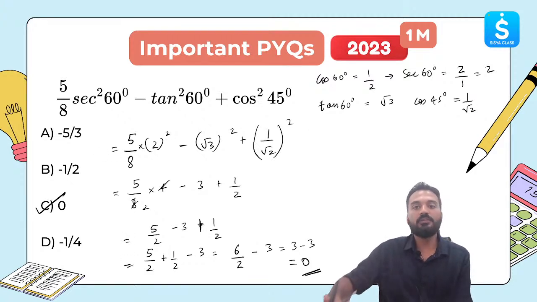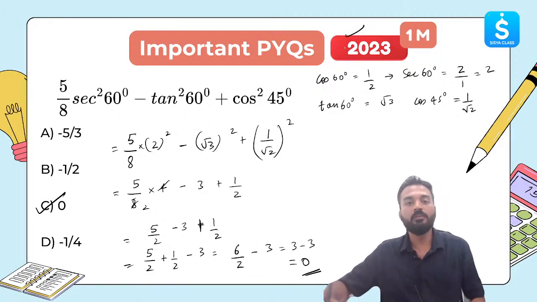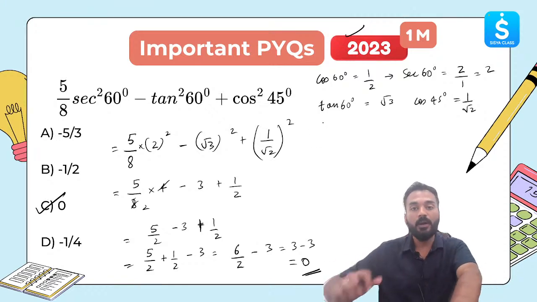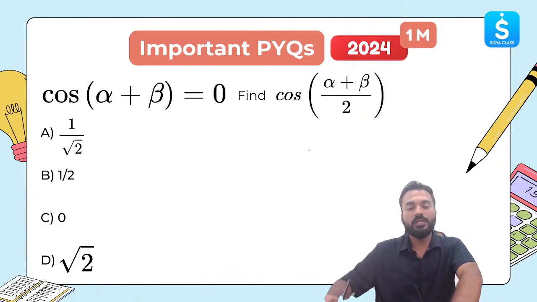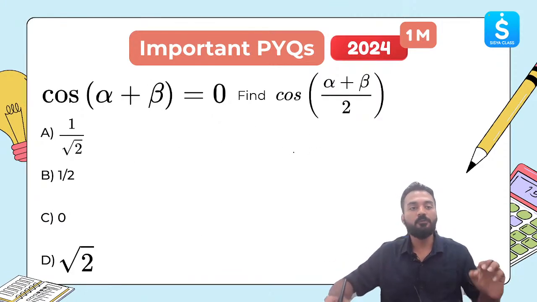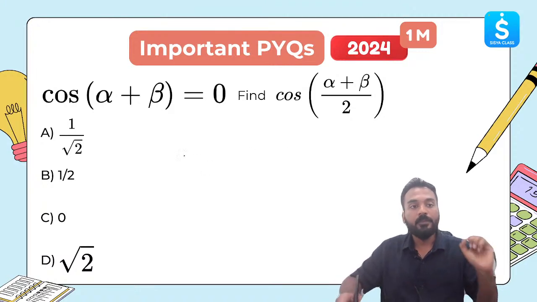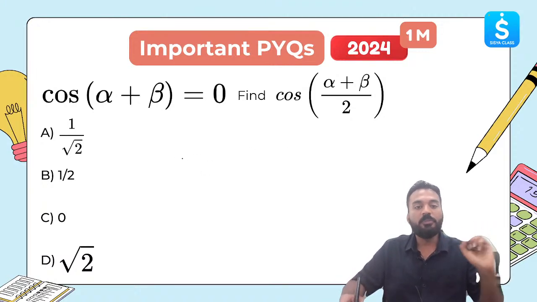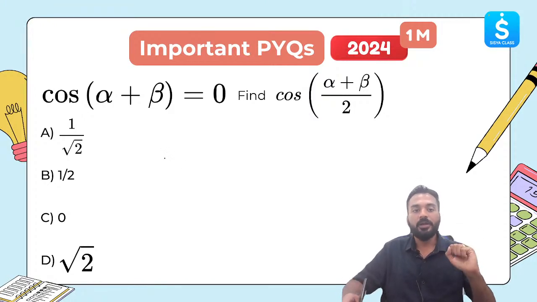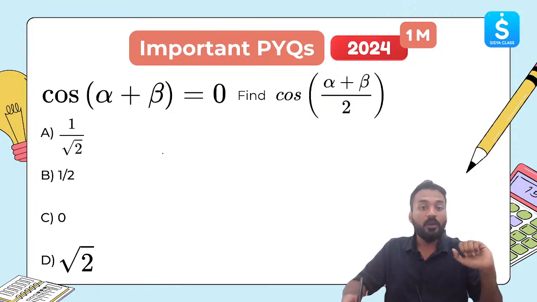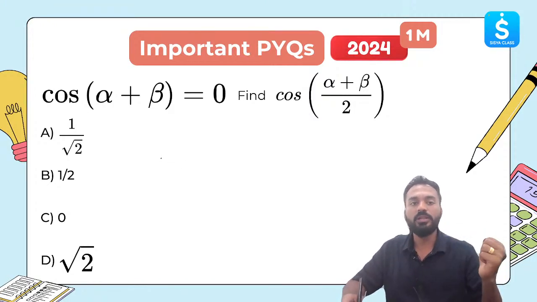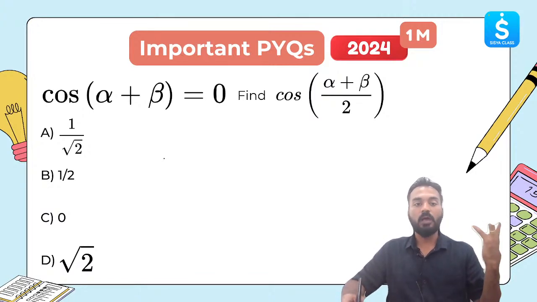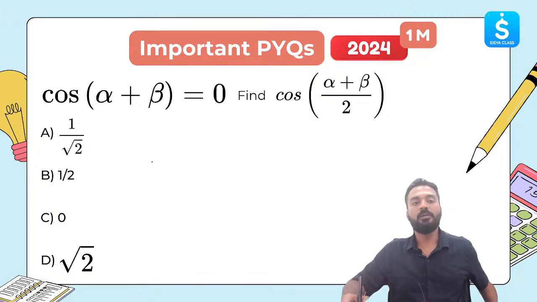So such questions have been asked continuously in the board exams for 1 mark. Next question. This was asked in 2024 for 1 mark again. This says cos alpha plus beta is equal to 0. Find cos alpha plus beta divided by 2. So a lot of students were not able to do this question. Previous year only this was asked. They were not able to do this question and they were saying that this is out of syllabus. Beta, this is not out of syllabus.